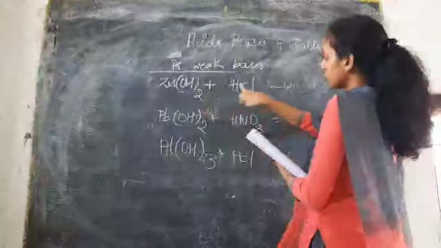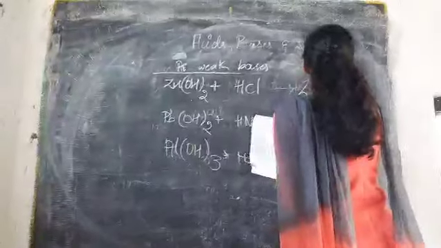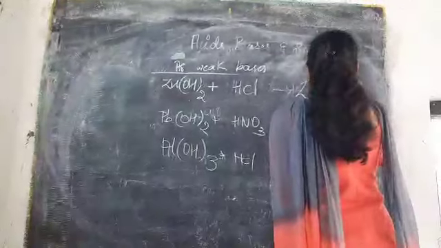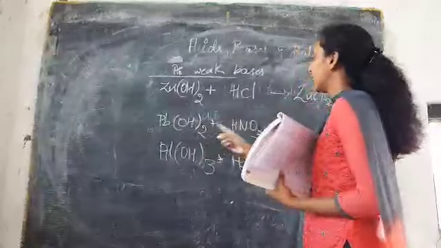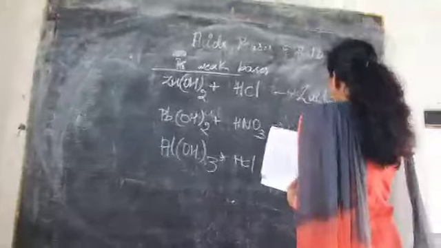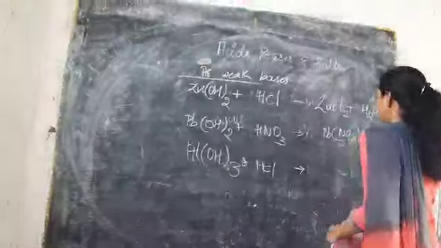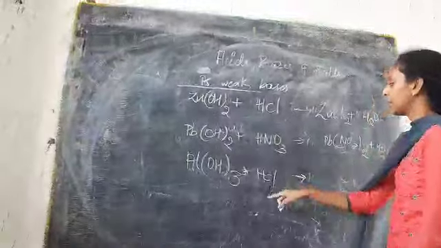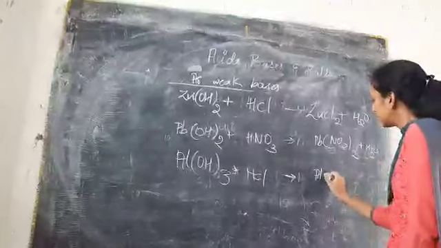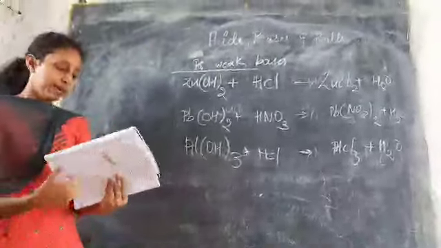When zinc hydroxide is treated with HCl, it forms zinc chloride plus water. When lead hydroxide is treated with another acid, nitric acid, it forms Pb(NO3)2 plus water. When aluminium hydroxide is treated with HCl, it forms AlCl3 plus water. So by this we can say that these act as weak bases.